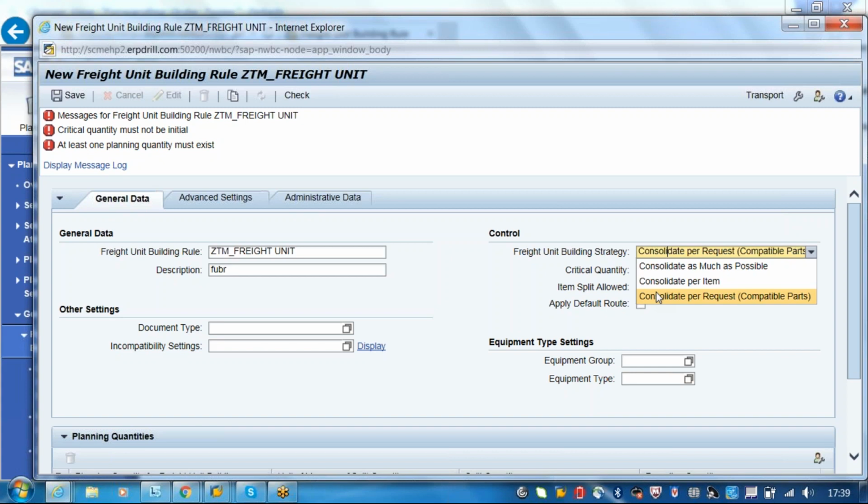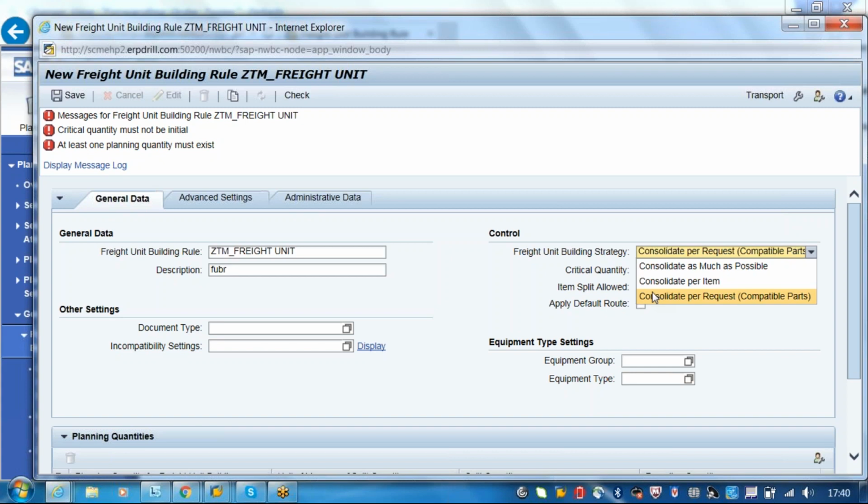No. See, there are 5 forwarding orders. Each contains 10 items. Okay. So then what is your total number of forwarding orders with items? So that means freight units. That will be 50 if I'm selecting per item. Yeah, 50. So you are telling the system you can combine all the 50 into one freight unit. I'm keeping per request. Or you will tell the system, okay, I want to create one freight order for one item in the request.